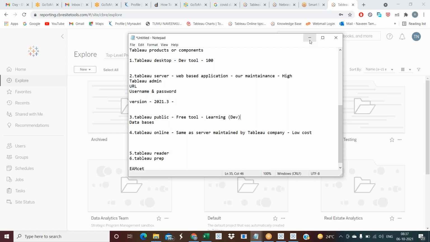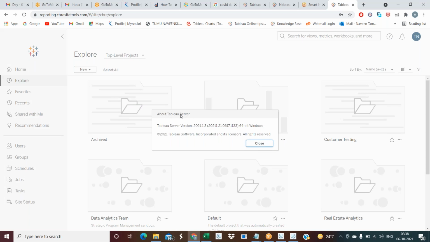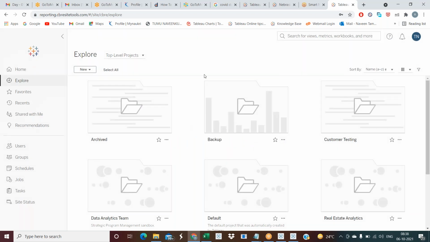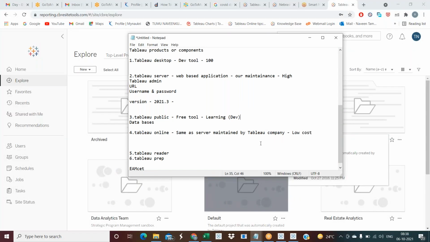Suppose my company is using Tableau Server. I talk about the Tableau Server version, so my company uses Tableau Server and we are not using Tableau Online. Suppose tomorrow your company uses Tableau Online, you don't use Tableau Server, because both are the same. So you must use Tableau Desktop, and either Tableau Server or Tableau Online. These are the two tools you are using.